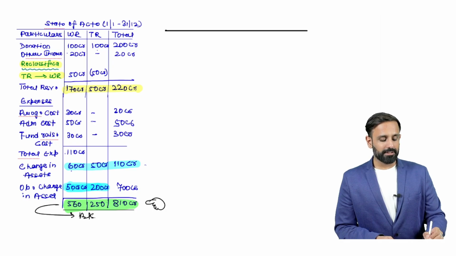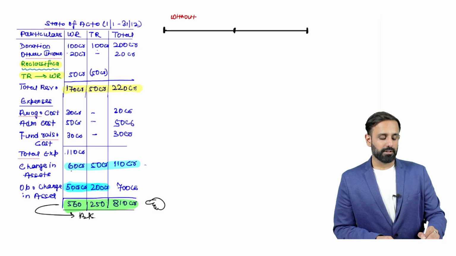Right, now you have started this business in the previous year, and in the previous year you have received donations. Let's say you received donations of 700 crore. This 700 crore includes donations without restriction, which were 500 crore, and restricted donations, which were 200 crore. So in total, you have received 700 crore in donations.